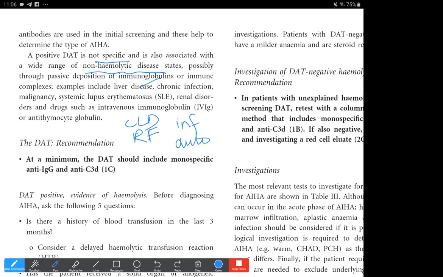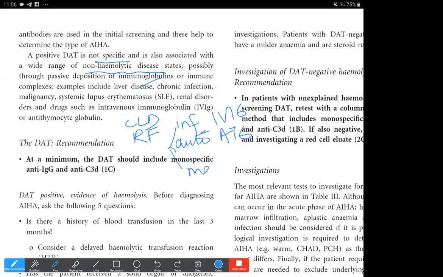And also after IVIG administration, and also after anti-thymocyte globulin. So these are all these conditions: liver disease, chronic infection, autoimmune, and even malignancy.